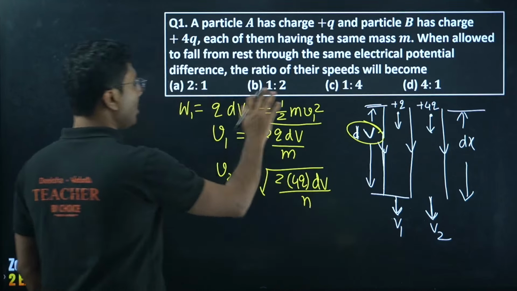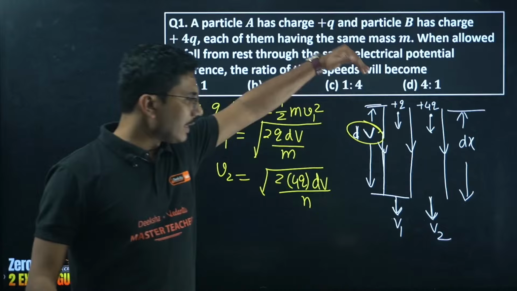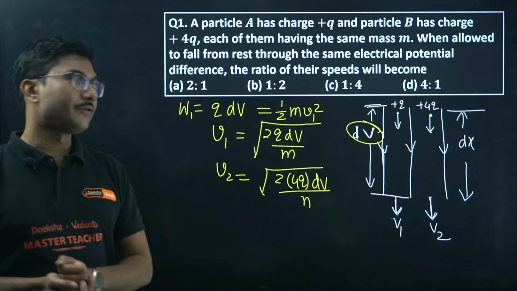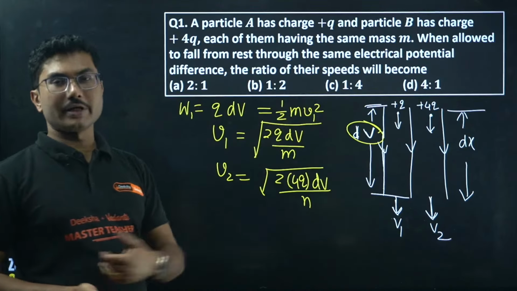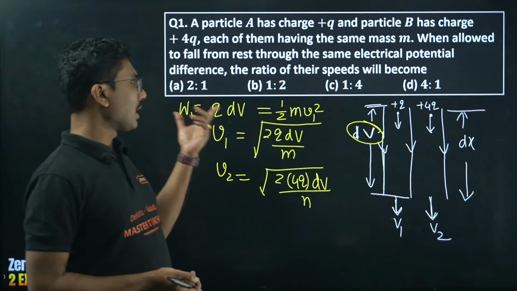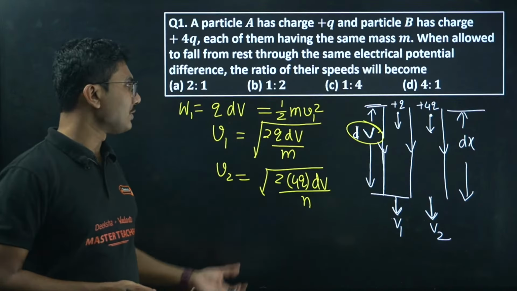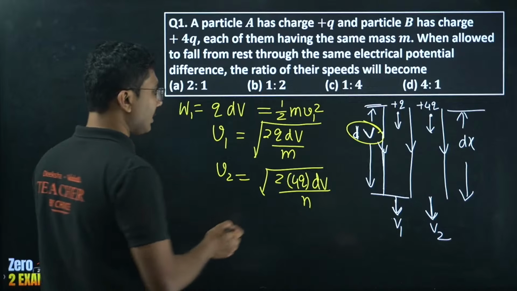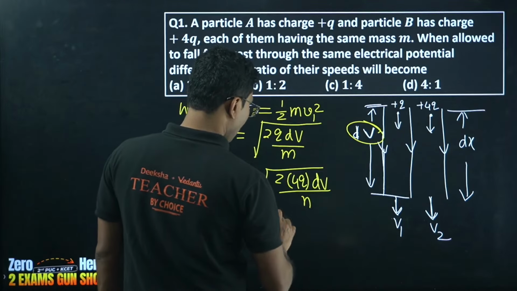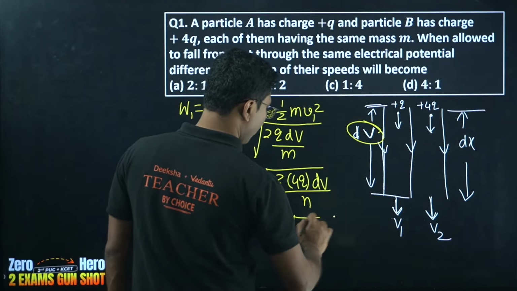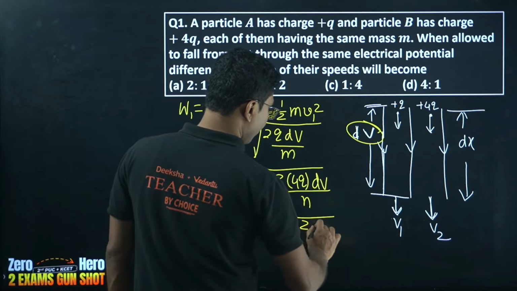Very simple. Whatever work is done when the charge passes through the potential difference is converted into kinetic energy. So work done equals kinetic energy, the work-energy principle, and from there we can calculate. So V2 will be 2 into the square root of 2Q dV.